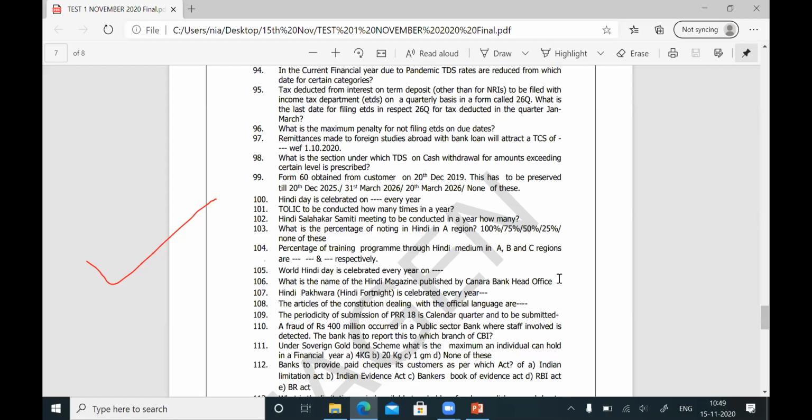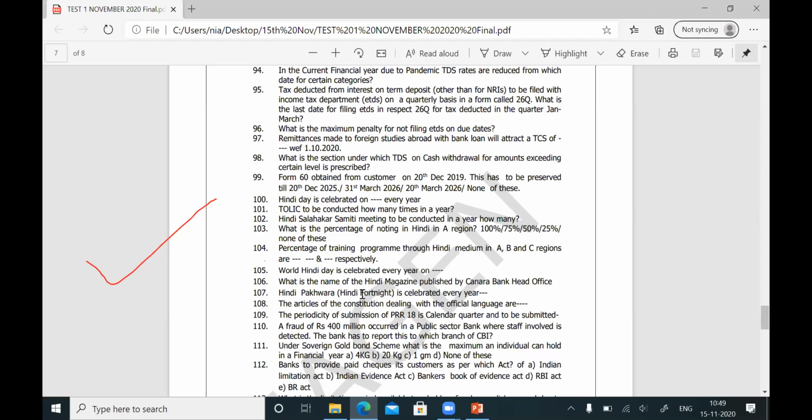Question number 107. Hindi Pakwara, Hindi fortnight. So Hindi Day is on 14th September. Hindi fortnight is celebrated every year on which day? Hindi fortnight is celebrated from 1st September to 14th September. On 14th September, Hindi Day, celebrations will go on. So Hindi fortnight in India is celebrated from 1st September to 14th September.